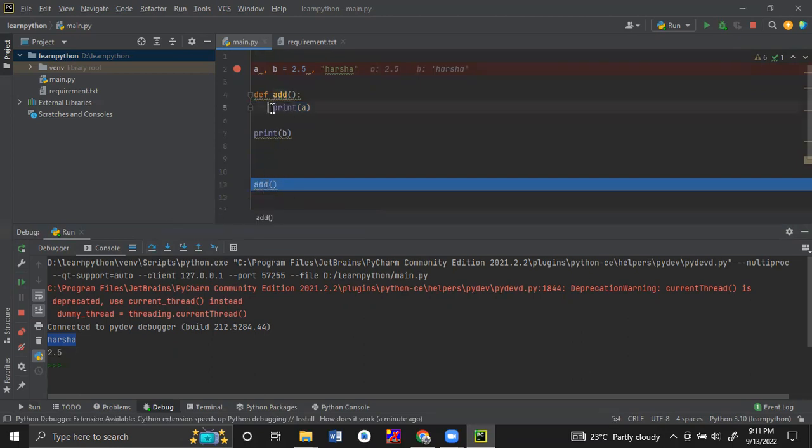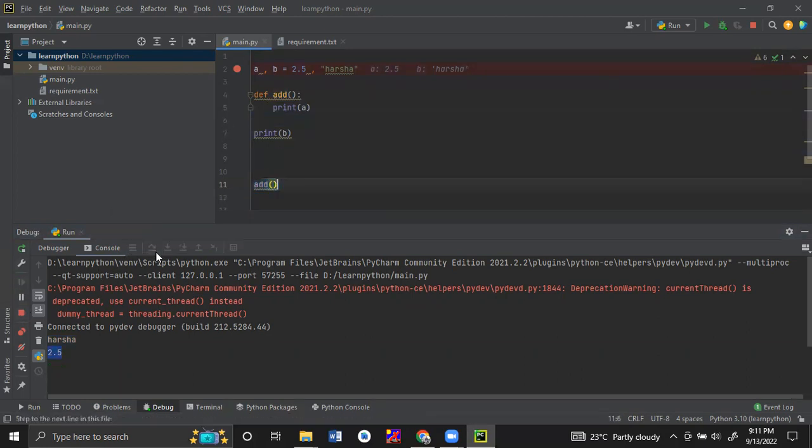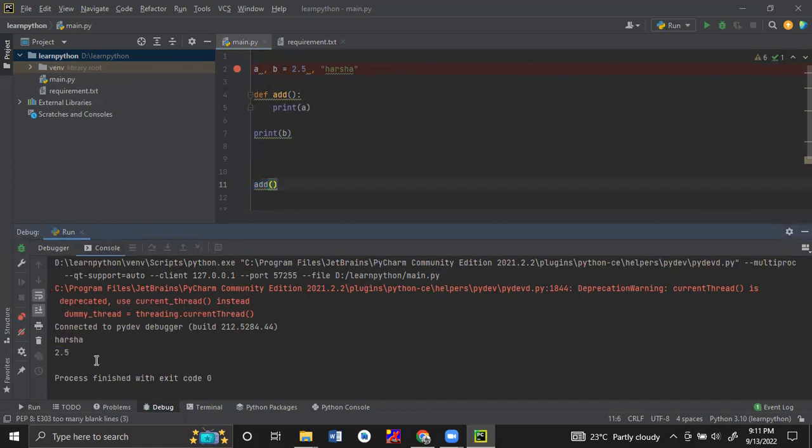So it means it has printed the value 2.5. Then this method has been returned to the same place where it is called. It has been returned to that position, and finally it will end. The process has been finished.